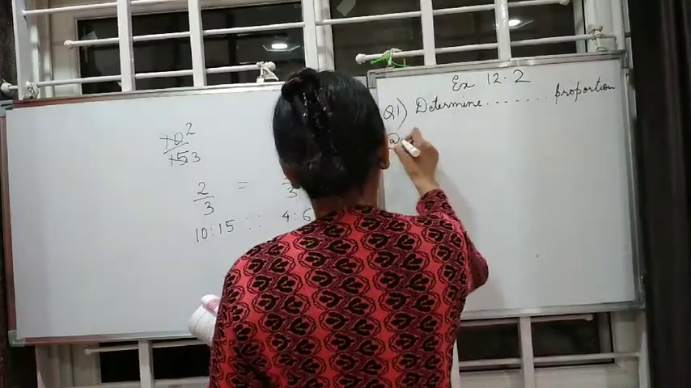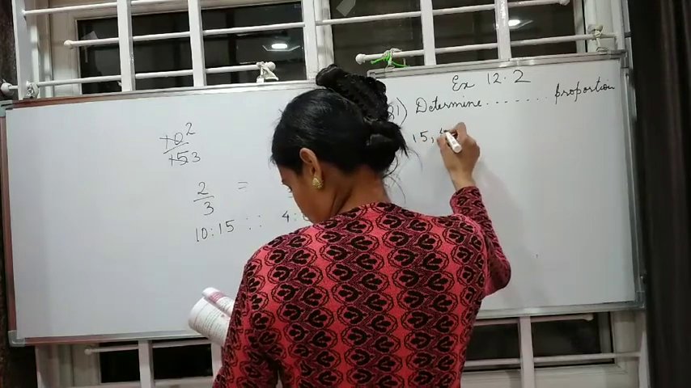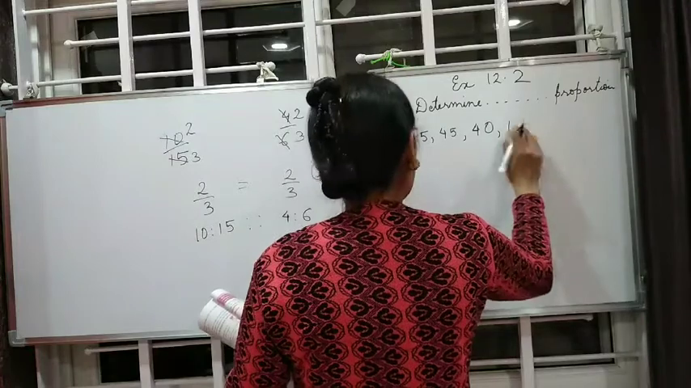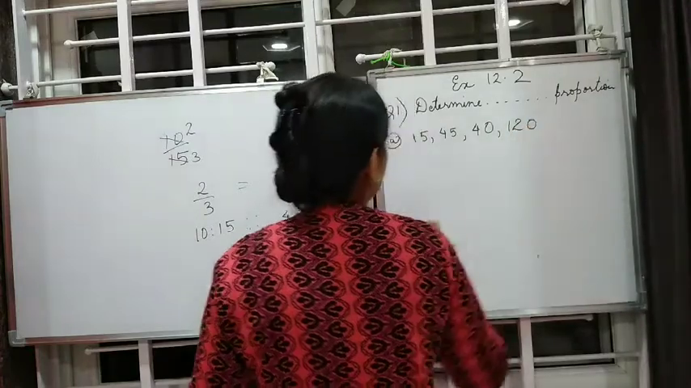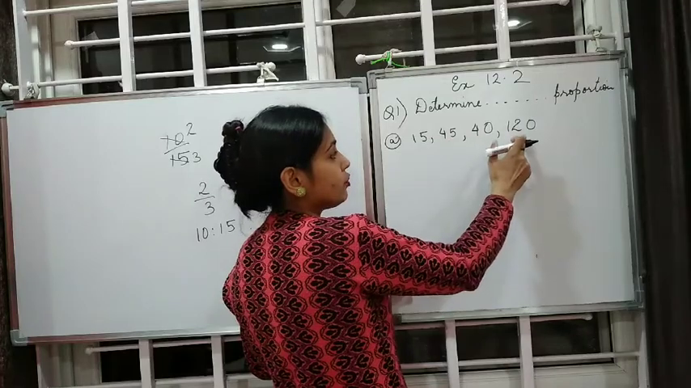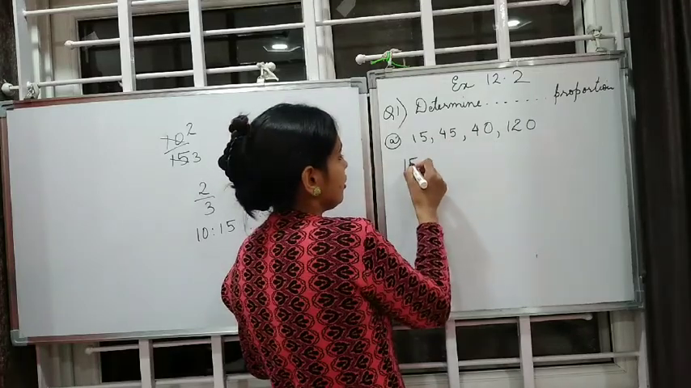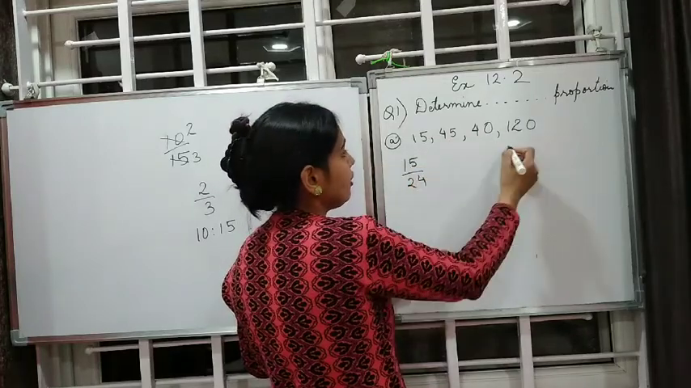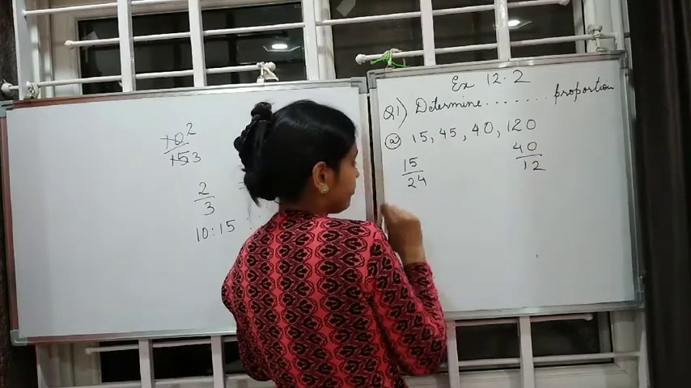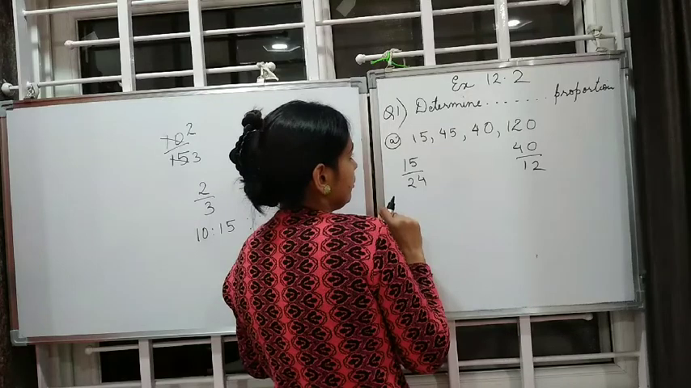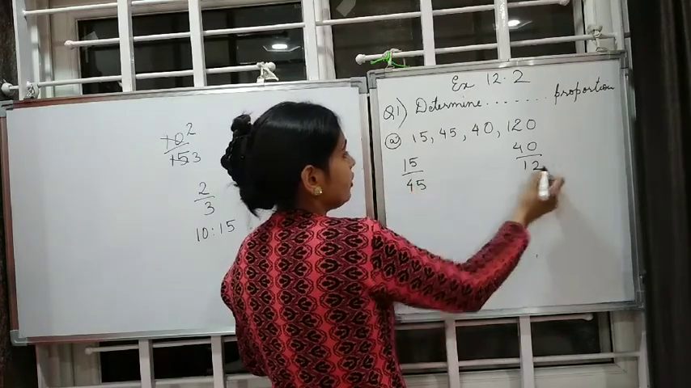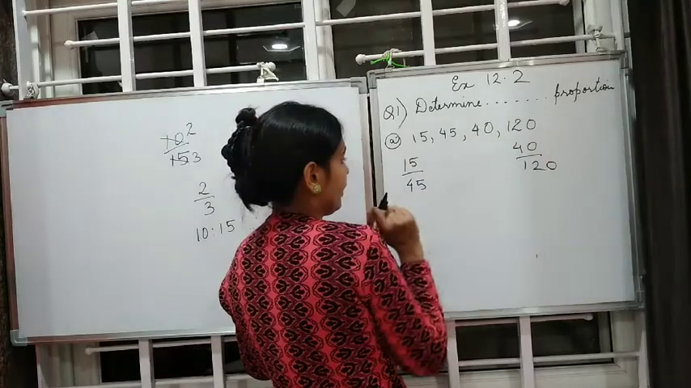First one, 15, 45, 40 and 120. So the first term, second term, third term, fourth term. Okay. So let's start. 15 by 45 and 40 by 120. We'll compare. 15 by 45 and 40 by 120.